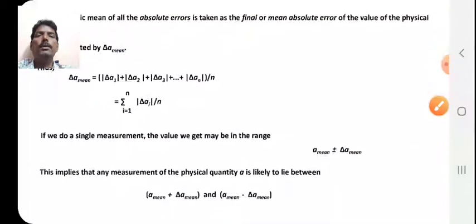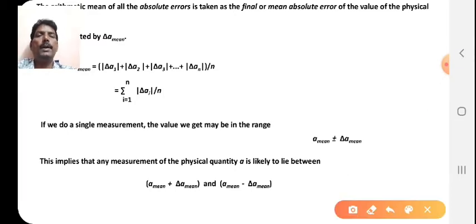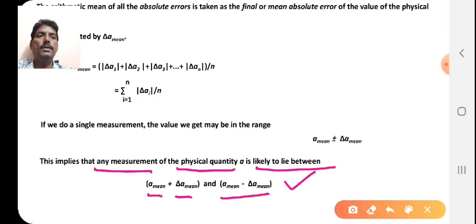If we do a single measurement, the value we get may be in the range A mean plus or minus delta A mean. This implies that any measurement of the physical quantity A is likely to lie between A mean minus delta A mean and A mean plus delta A mean.